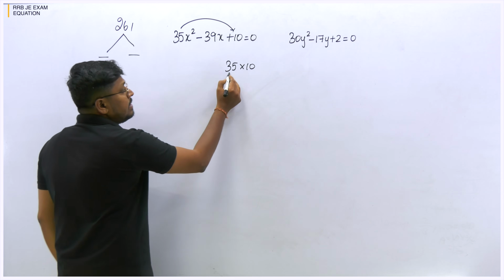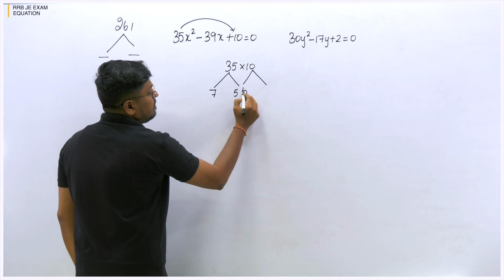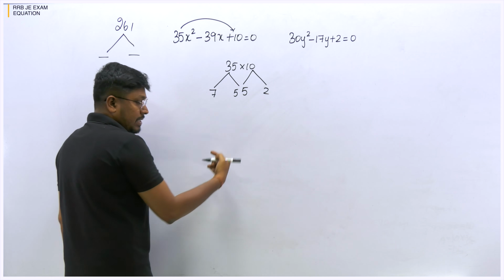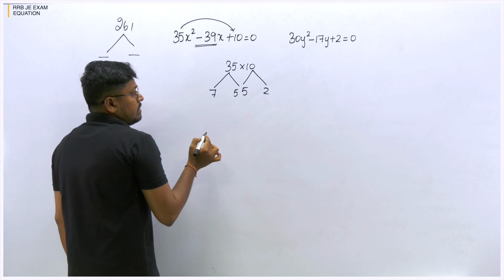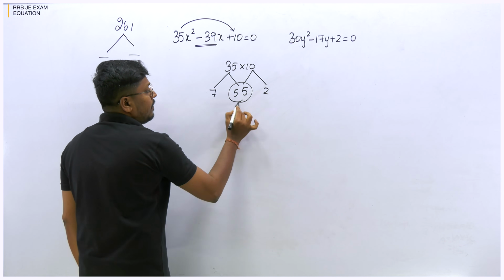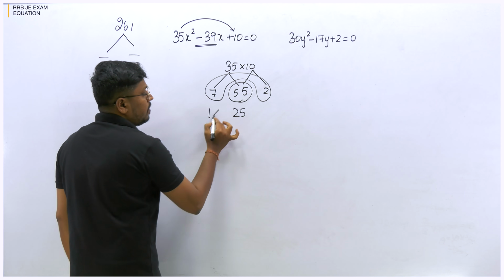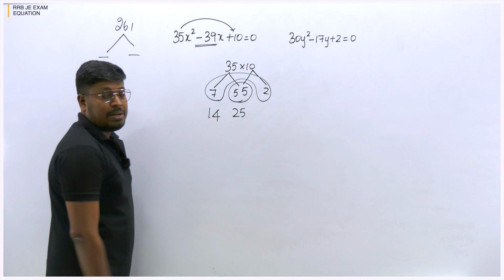So now split this as 35, 7 into 5 is 35. So 10 can be written as 5 into 2. Now we can't further simplify it or reduce it. So now our target is to get minus 39, right? So now we have to think: 5 into 5 is 25, 7 into 2 is 14. So when you add 14 and 25, the result will be 39.